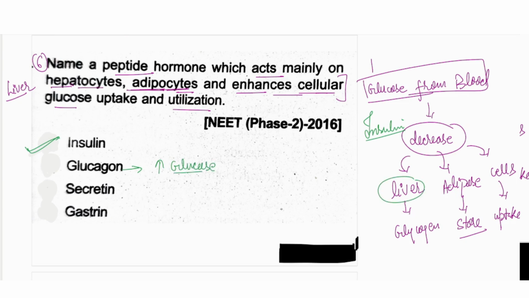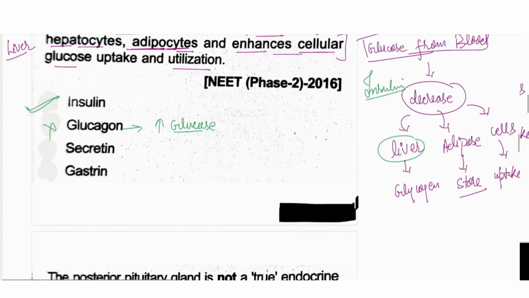From the liver also glucose will come out, from the adipose glucose will come out, and the glucagon will inhibit the cellular uptake of the glucose, so the glucose level will increase in the blood. So because of that it cannot happen. And secretin is from the pancreas, it is not related to the glucose. Gastrin, again digestive enzymes, working as a digestive protein.